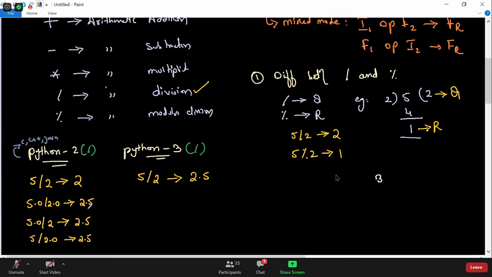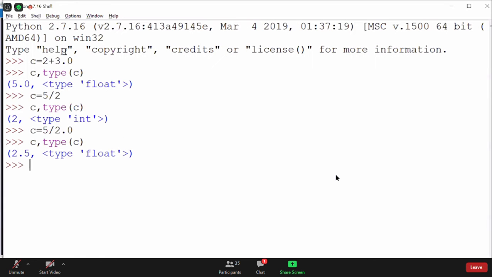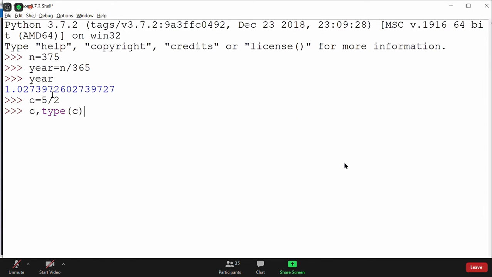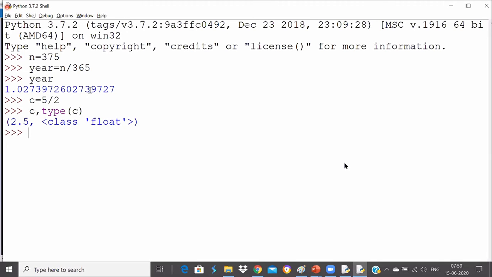No doubt I showed you this result before, but that was in Python 2.7. Others have already pointed out that I was working with Python 2.7. As you can see here, when I asked 5 by 2 in Python 2.7, I got the answer 2 as an integer type. But if I ask the same question in Python 3, please tell me what is c and the type of c. It tells you that it belongs to floating point values and my result is 2.5, not only 2. So the result will be float.